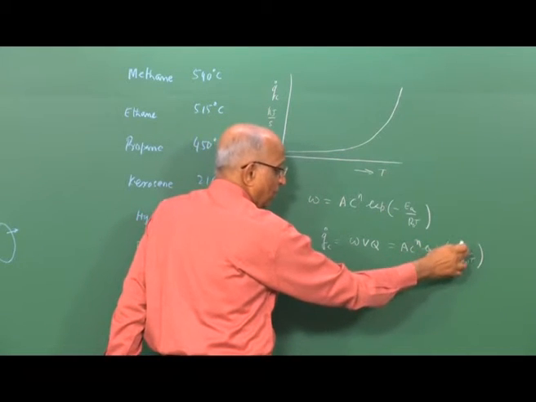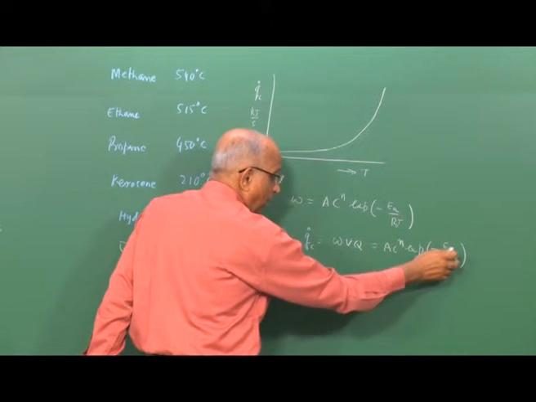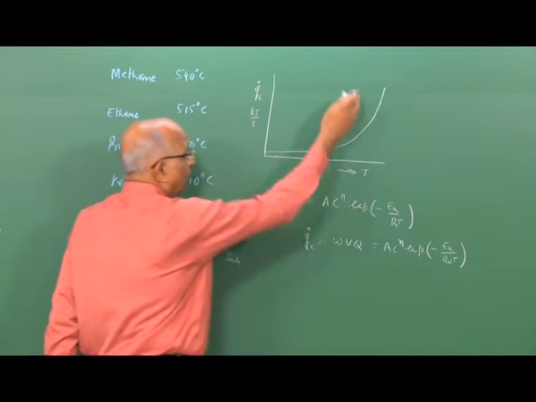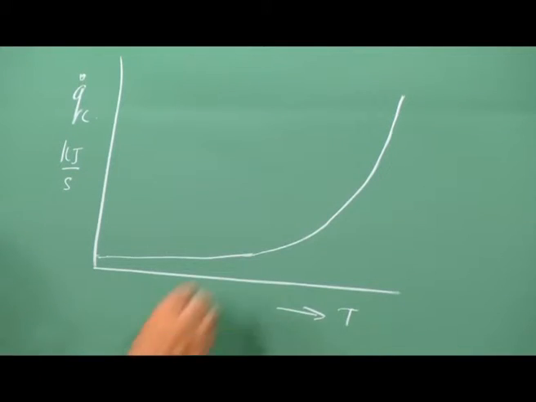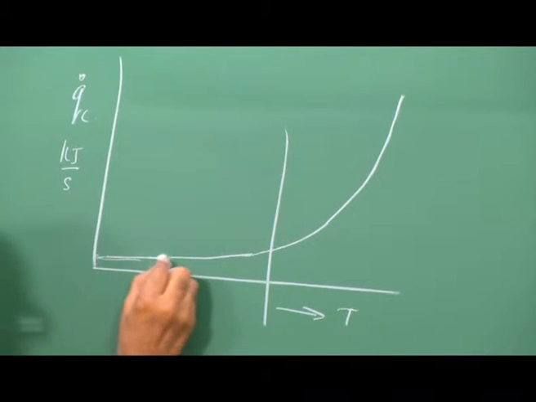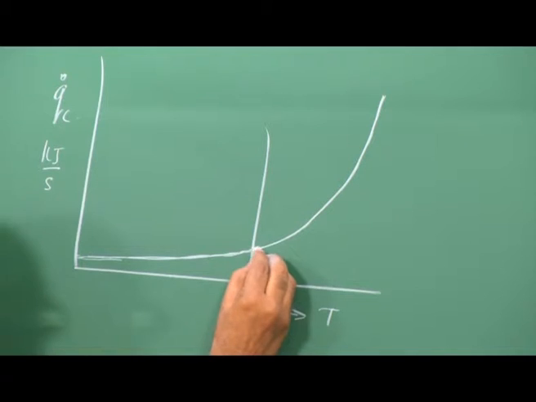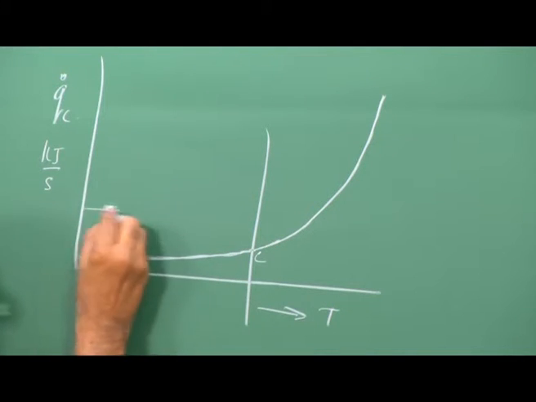When the value of R naught T becomes sizable compared with EA, it goes off. So you have a period in which there is hardly any temperature increase, and after some time, which corresponds to the critical value or the auto ignition value, it takes off, and this is what we said is preheat.